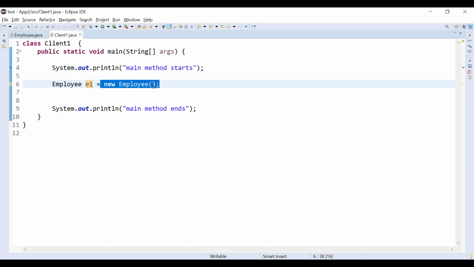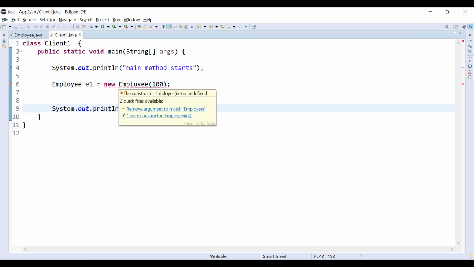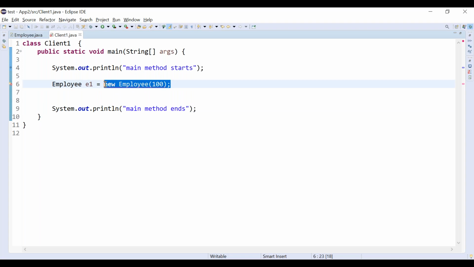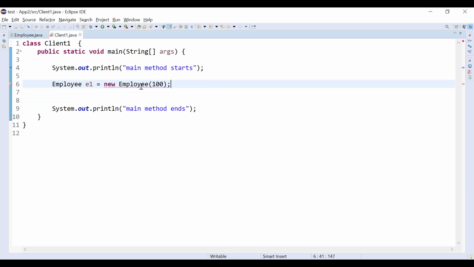Now I'm going to pass some value here. Is this possible? It will throw a compile time error. What is the compile time error? The Employee constructor is undefined. Why? This constructor is not available. Only one constructor is available. Who has created it? Compiler, right? Which constructor? Default constructor. Default constructor means no argument constructor, right? So this is also a compile time error.